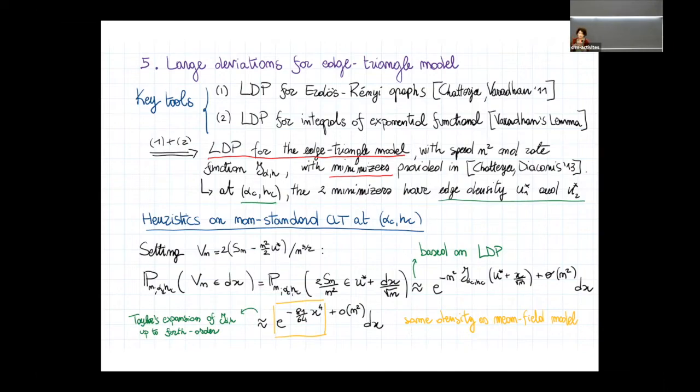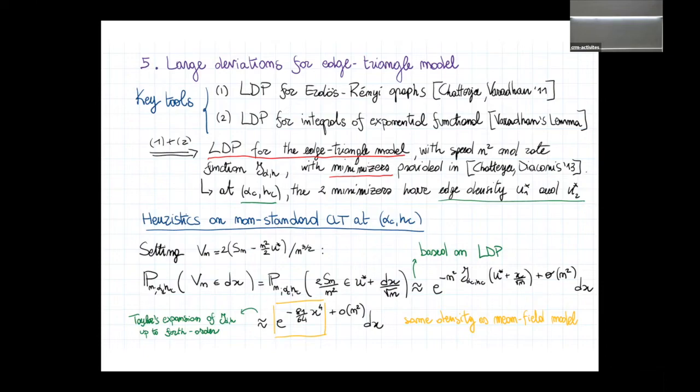And from this, one can derive a large deviation principle for the edge-triangle model. The minimizer of the rate function, which is explicit in the replica symmetric region, has been studied by Chatterjee and Diaconis. In particular, they prove that at criticality there are two minimizers.